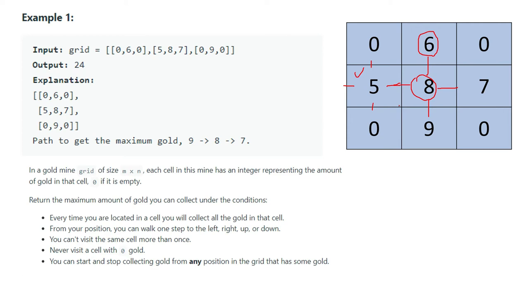The answer also I will tell you. If you follow the path 9, 8 and 7 or 7, 8, 9, in that path only you can collect the maximum amount of gold. So if you check here, the answer is saying the path to get the maximum gold is 9, 8 and 7, and collectively you can get 24 amount of gold, that is 9 plus 8 plus 7. No other path is where you can collect the maximum amount of gold. This is the only path.